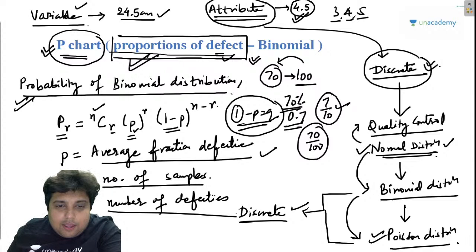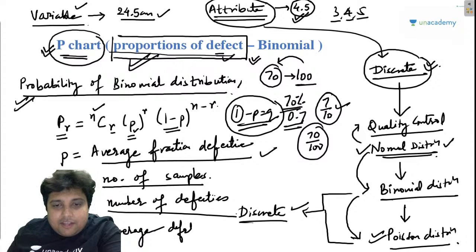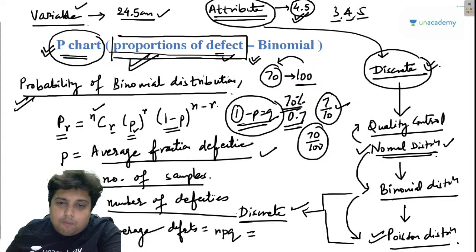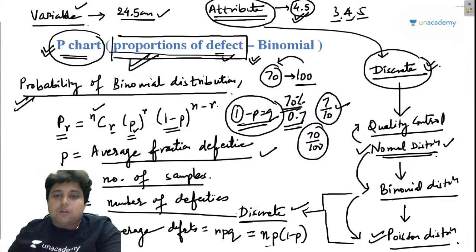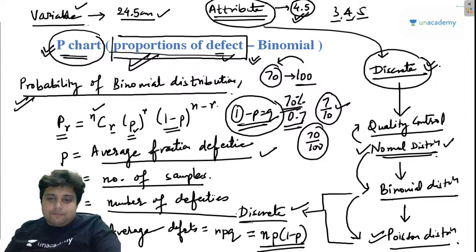The average defect is given by the relation npq. I hope you can remember this, where q is nothing but 1 minus p. Q is nothing but 1 minus p, right?